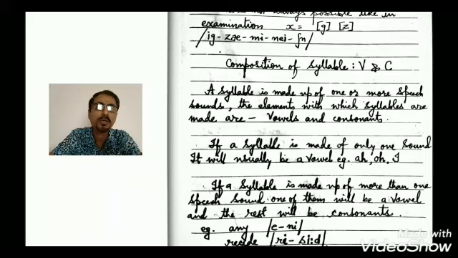Now, how is a syllable made? Or what is the structure of a syllable? Or we can say what is the composition of a syllable? Naturally, it is made up of vowels and consonants. A syllable is made up of one or more speech sounds. One speech sound can also be a syllable. The elements with which syllables are made are vowels and consonants. If a syllable is made up of only one sound, then it usually is a vowel.